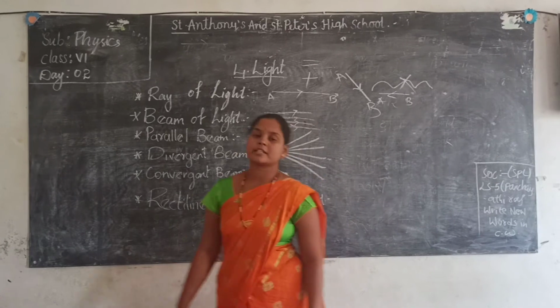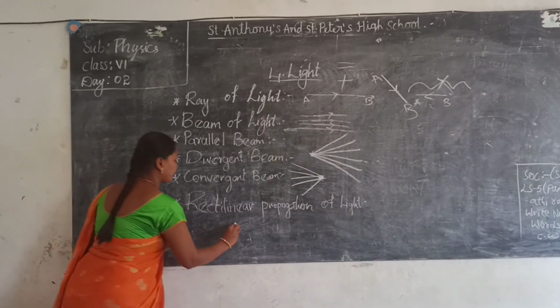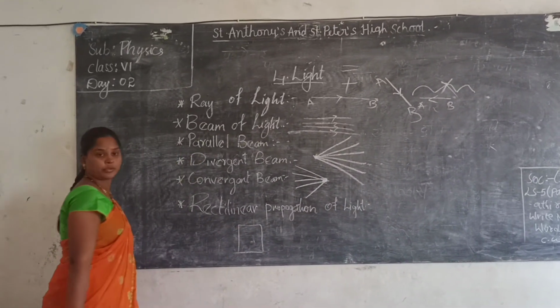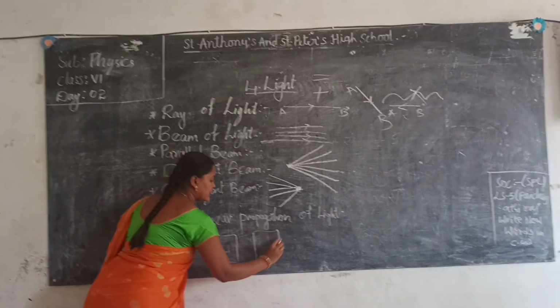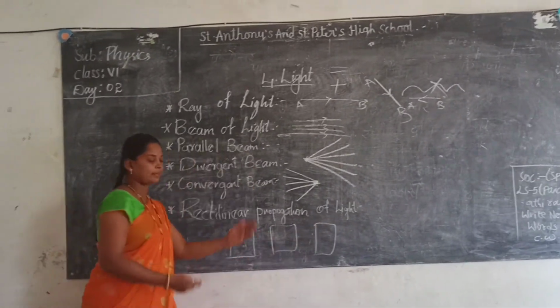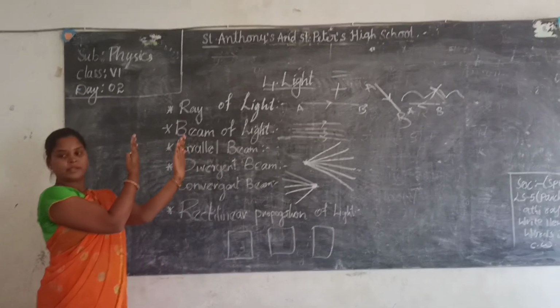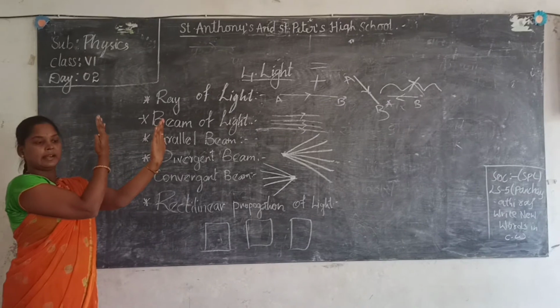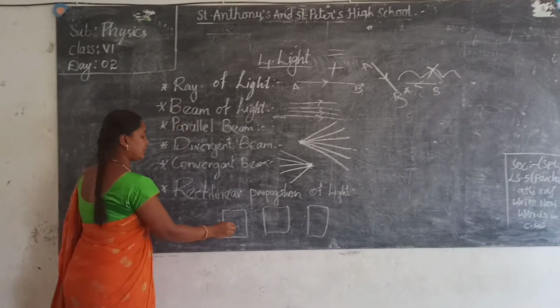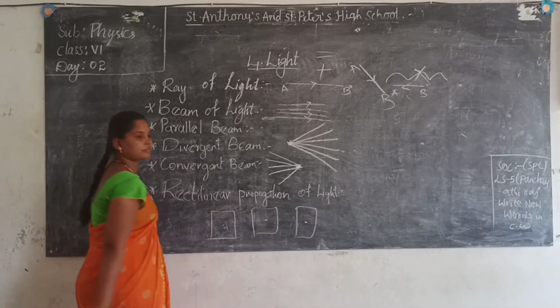Next, rectilinear propagation of light. Here I am doing an experiment. Take 3 papers or 3 wooden cardboards. Keep them vertically, not horizontally, like this. And in the 3 cardboards, make holes in the middle.